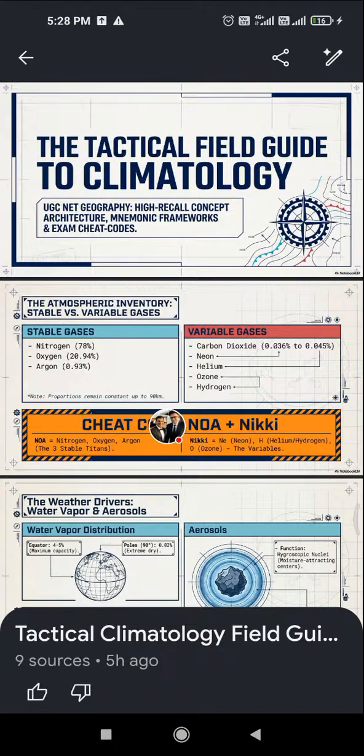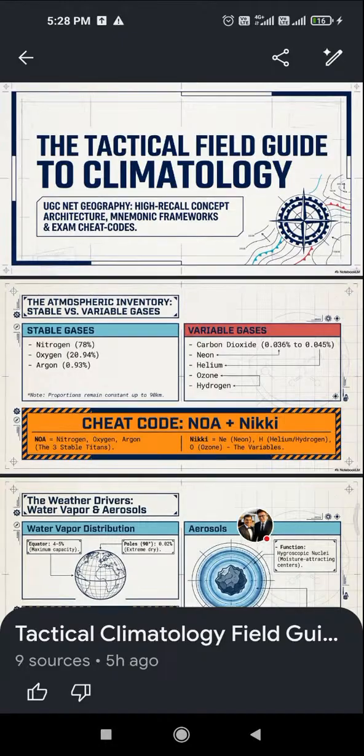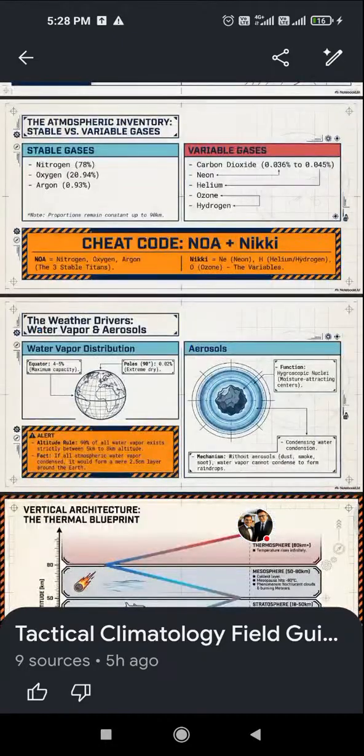So the stable gases are nitrogen, oxygen, and argon, and the variable gases are neon, helium, ozone, and hydrogen, plus water vapor and aerosol. Water vapor distribution: at the equator, 4 to 5% maximum capacity; at the poles, 0.02%, extremely dry.